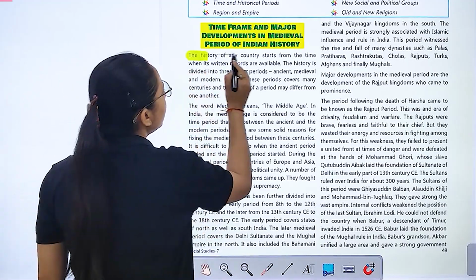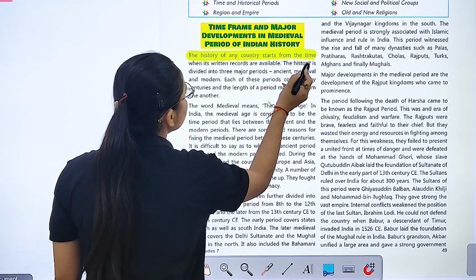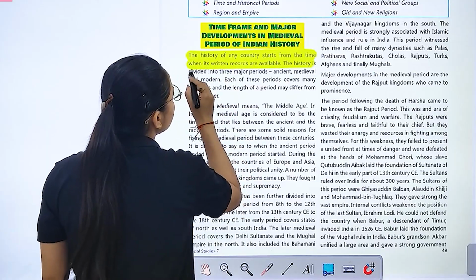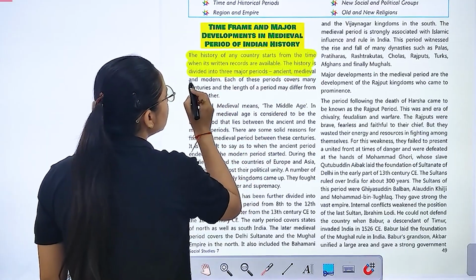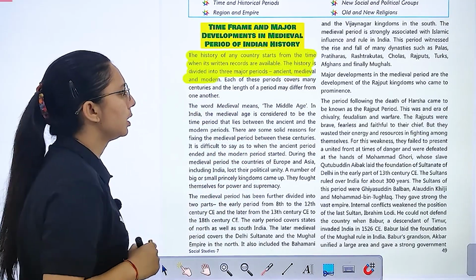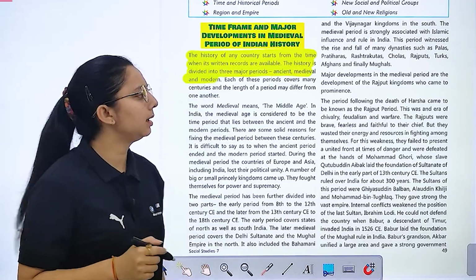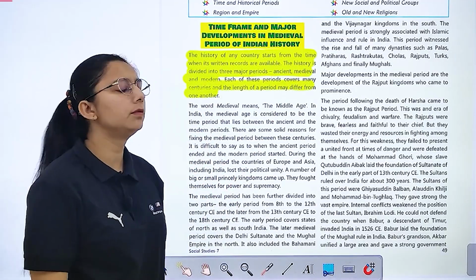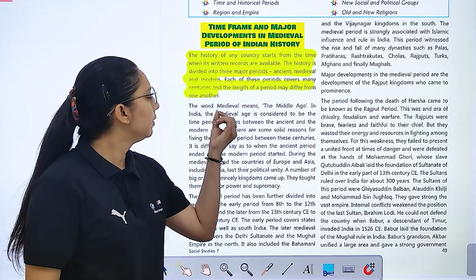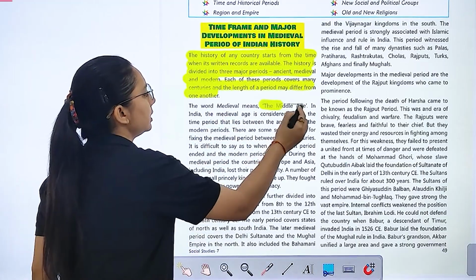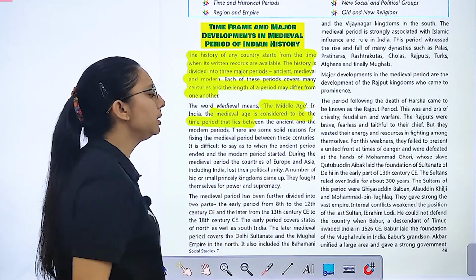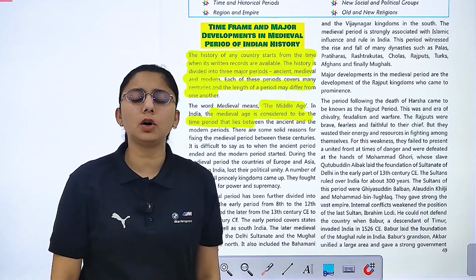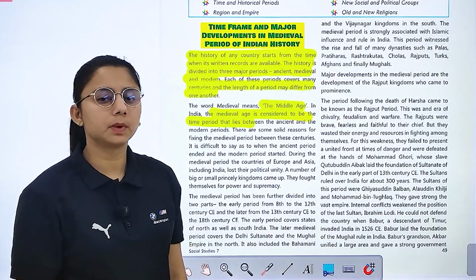Right, so the history of a country starts from the time when written records are available. The history is divided into three major periods: ancient, medieval, and modern. Each of these periods may cover centuries, and the length of period may differ from one another. जो आपका word medieval है, इसका मतलब क्या होता है? Middle. The middle age is considered to be the time period जो किसके बीच में लाया जाता है? Ancient और modern period. Right?